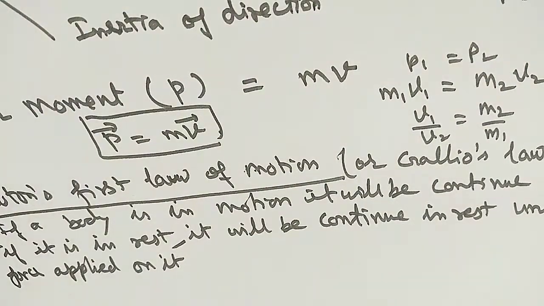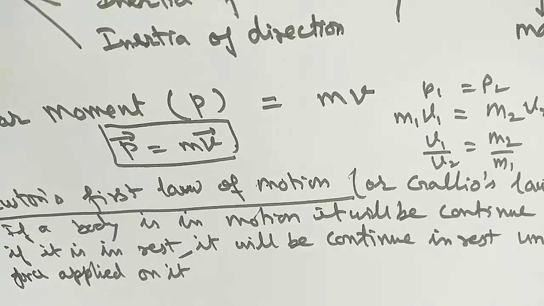I am just giving this as an example because it was already studied in class 9th. When the bus stops suddenly, your lower portion of the body, which is in contact with the surface of the bus, will stop suddenly, but your upper part of the body will continue the journey, and that's why you feel that you are being pushed in the forward direction.